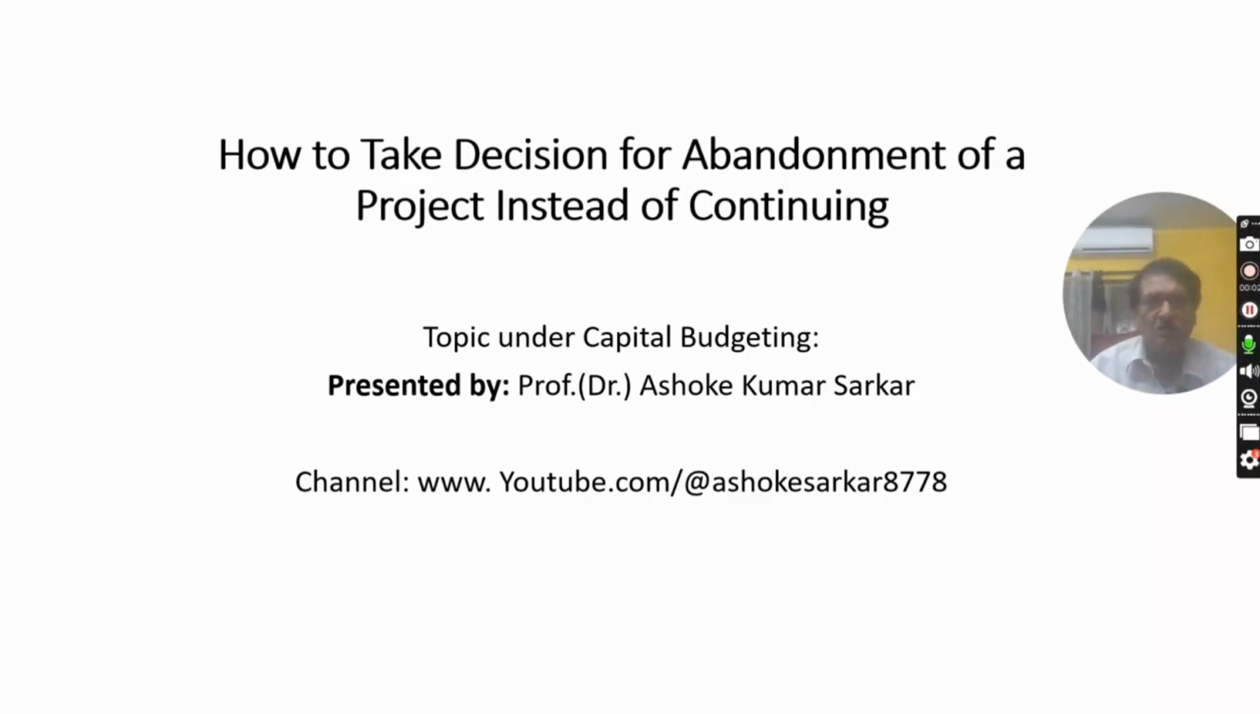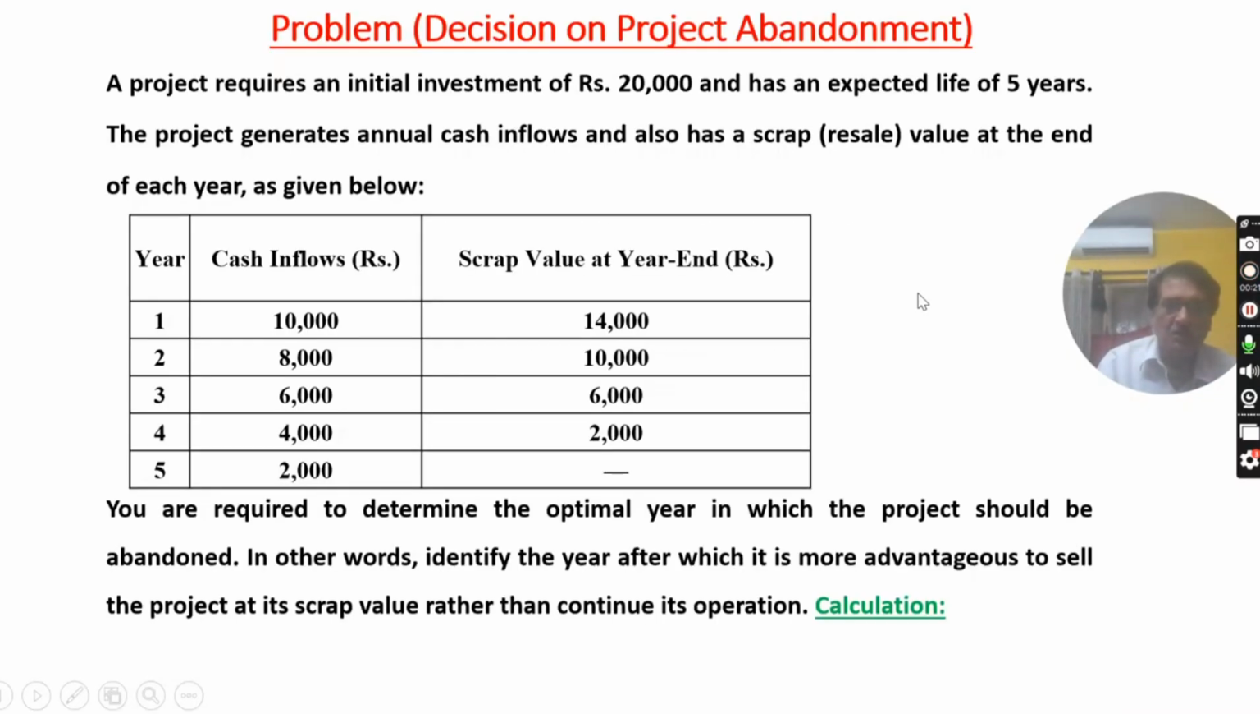For abandonment of a project or continuing the project. Abandonment means to stop the project, not to go further instead of continuing. It is better to discuss the problem through an example. This topic is under the subject of capital budgeting. This is the problem which we will discuss and solve relating to decision for abandonment of project.